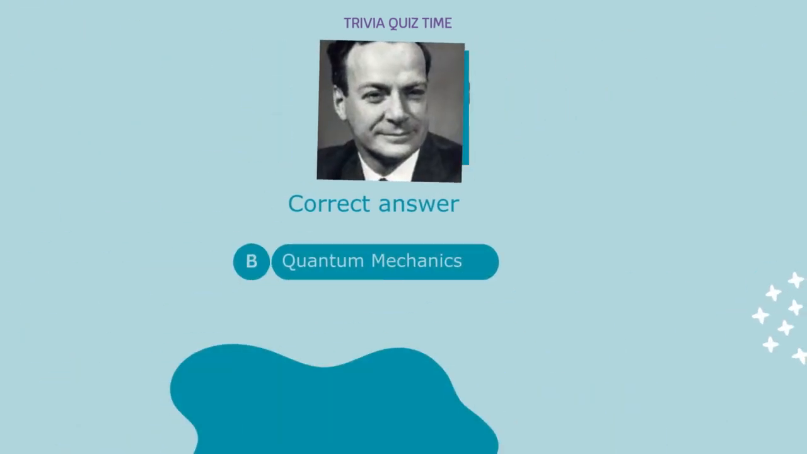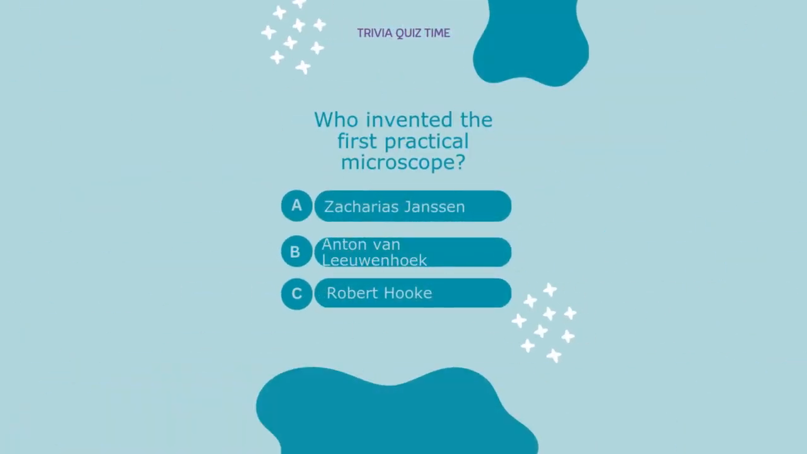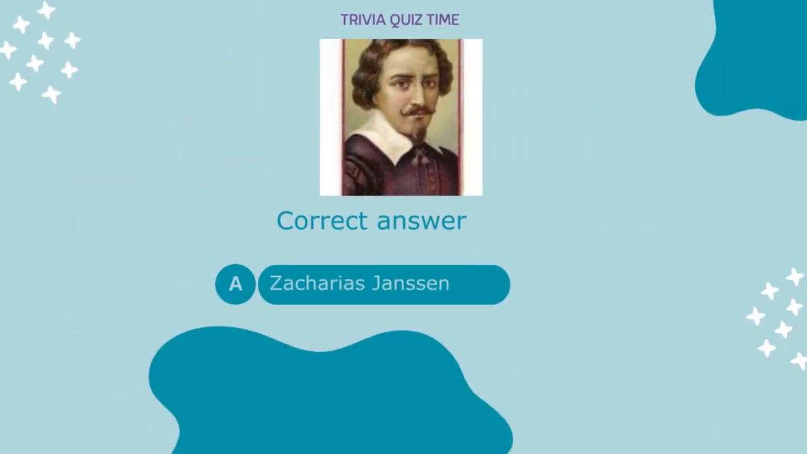Quantum mechanics. Who invented the first practical microscope? A. Zacharias Janssen. B. Anton van Leeuwenhoek. C. Robert Hooke. Correct answer: A.